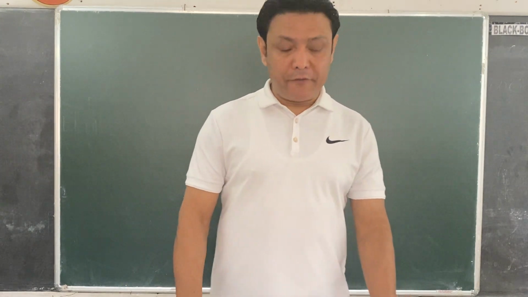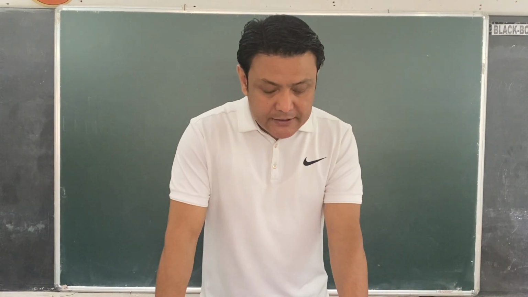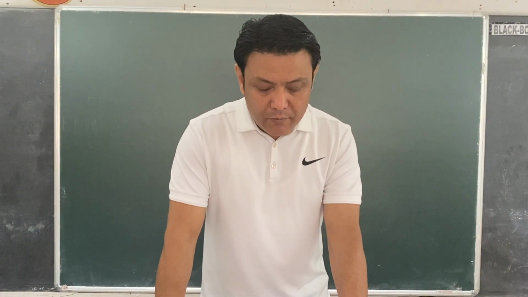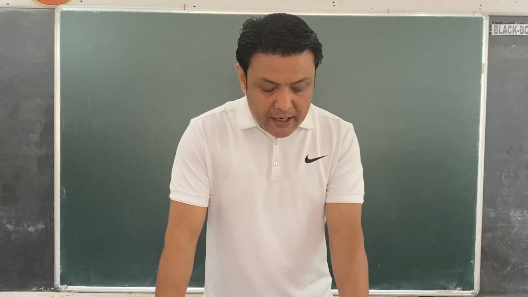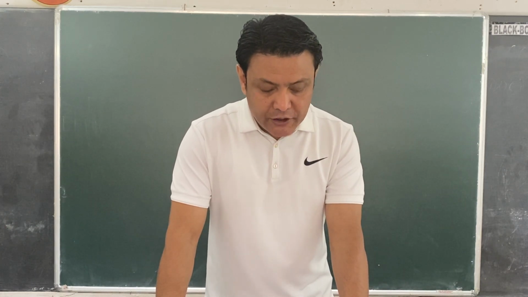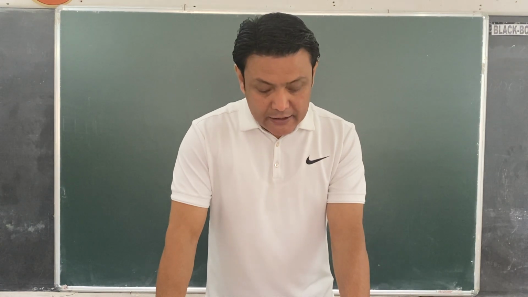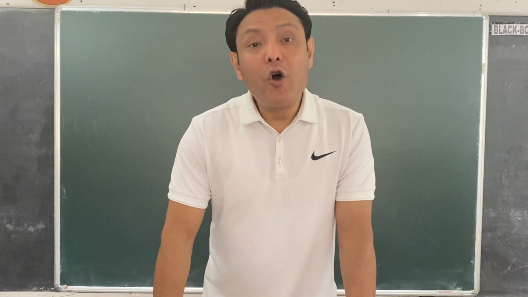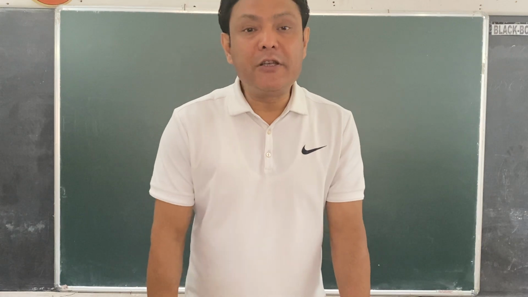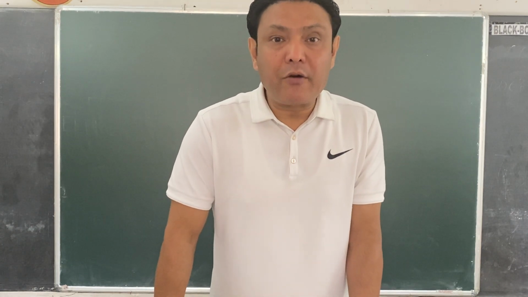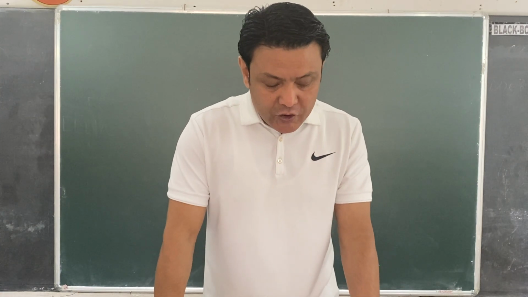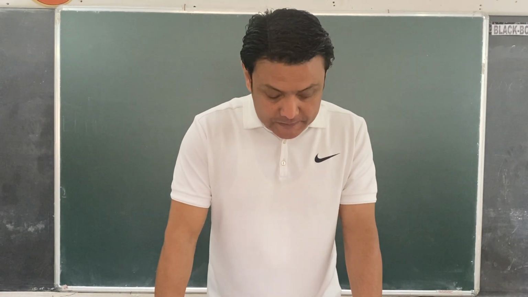Now we come to true and false. A compound is a substance made up of 2 or more elements. It is true. Question number 2, a compound is always heterogeneous. Obviously, it is false. A compound is always homogeneous. The property of a compound is always the same throughout and the composition is also the same throughout. Therefore, it is a homogeneous substance. The answer is false.